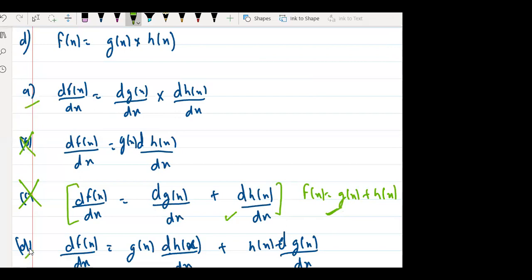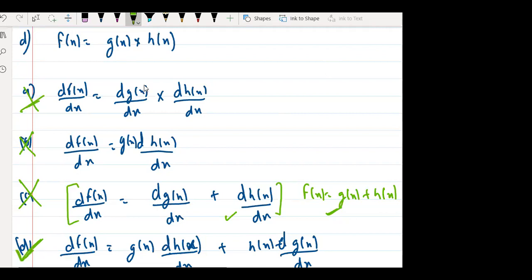What do you think? What is your gut feeling? Tell me. What is your intuition? A or D? Okay. The answer is D. The answer is D. Why? Why is the answer D? Now tell me. Think about it.